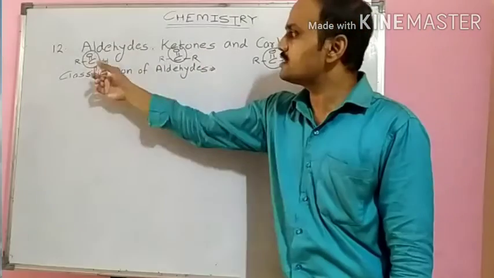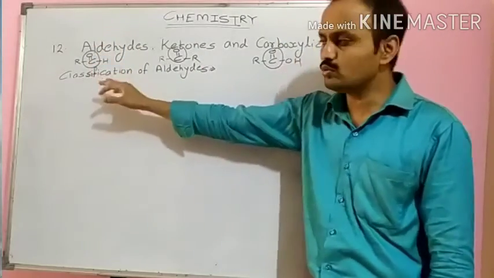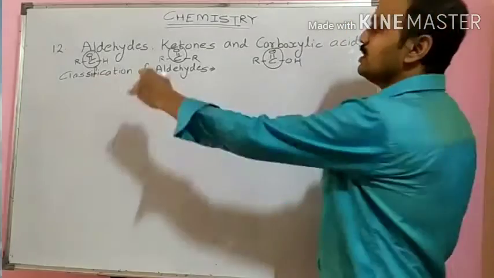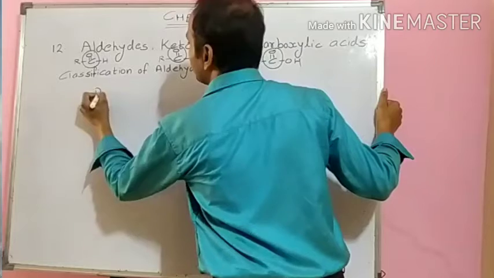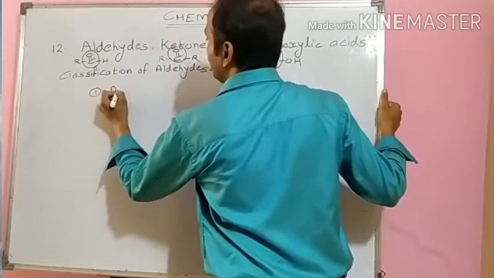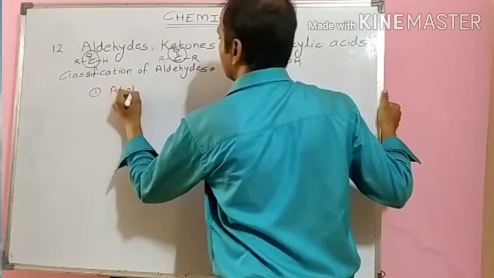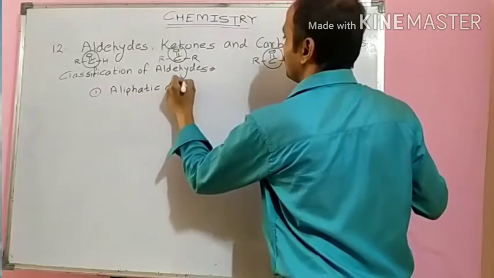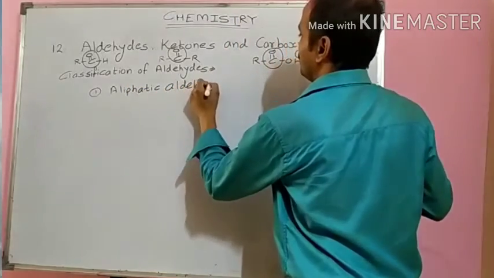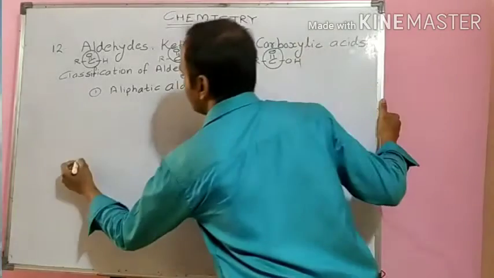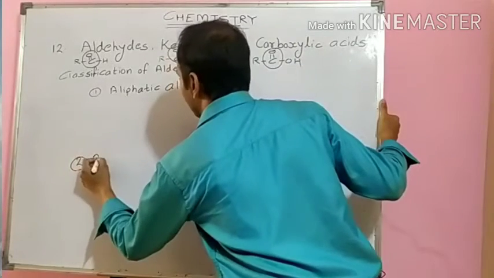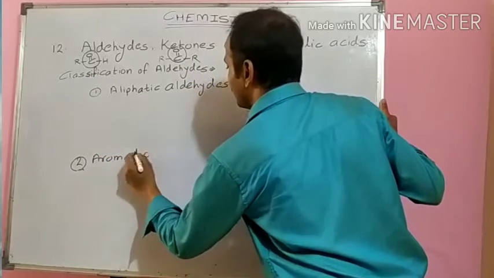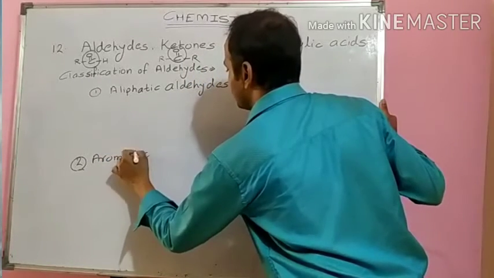Aldehydes, RCHO is the functional group, and its classification is done in two ways. First is aliphatic aldehydes, and second is aromatic aldehydes.